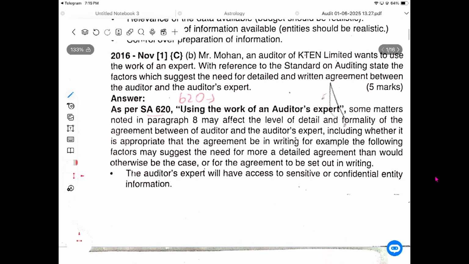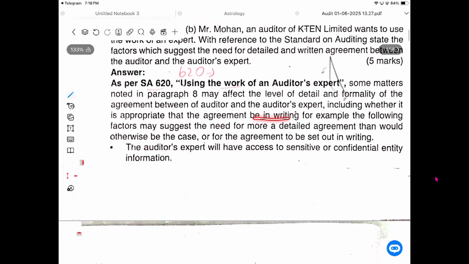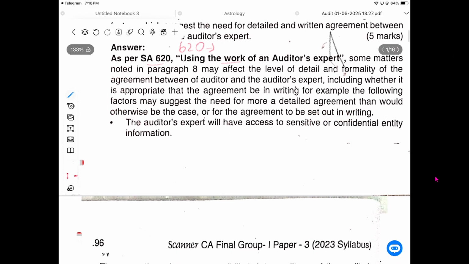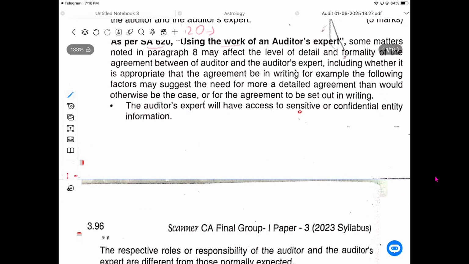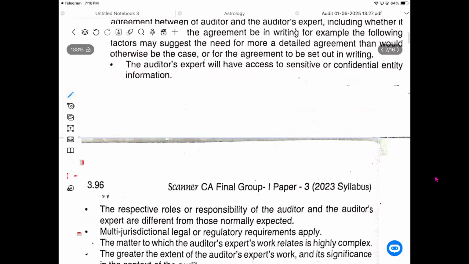As per SA 620, using the work of an auditor's expert, some matters noted in paragraph 8 may affect the level of detail and formality of the agreement between the auditor and the auditor's expert, including whether it is appropriate that the agreement is in writing. For example, the following factors: the need for a more detailed arrangement than would otherwise be the case, and the arrangement being set out in writing. The auditor's expert will have access to sensitive and confidential entity information.